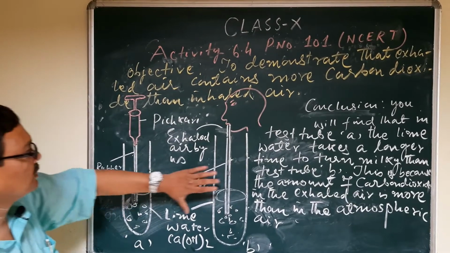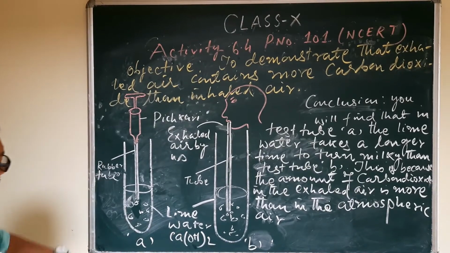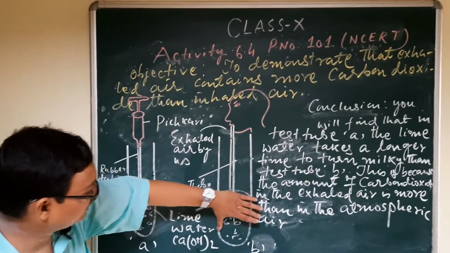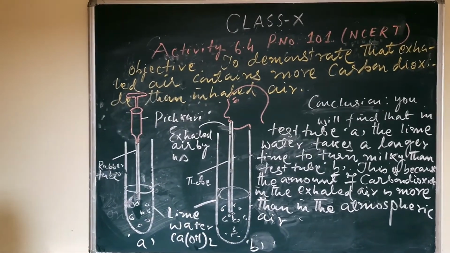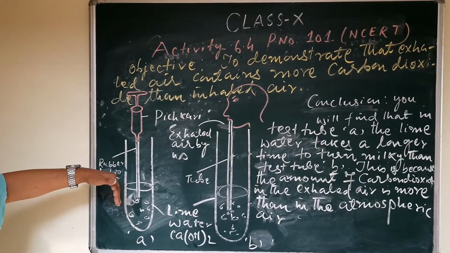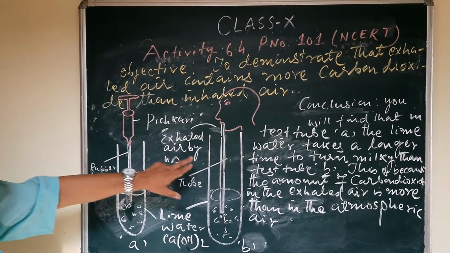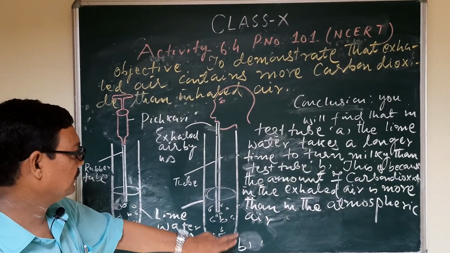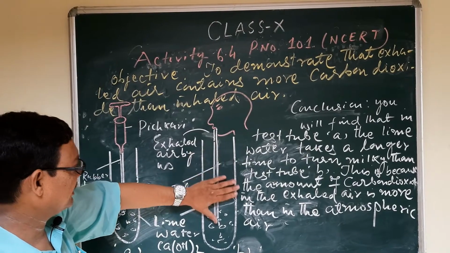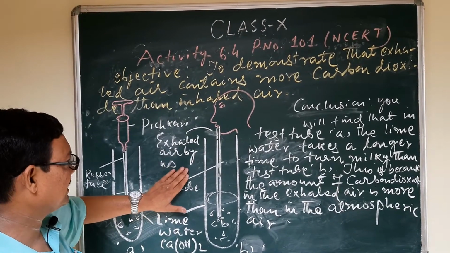taken two test tubes, the A test tube and the B test tube. In the A test tube there is lime water, and in the B test tube also there is lime water. But in the A test tube we have blown air with the help of a pichkari, whereas in the B test tube the blowing of air is by us, that means exhaled air.